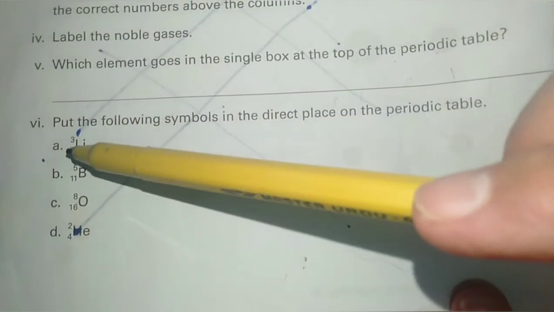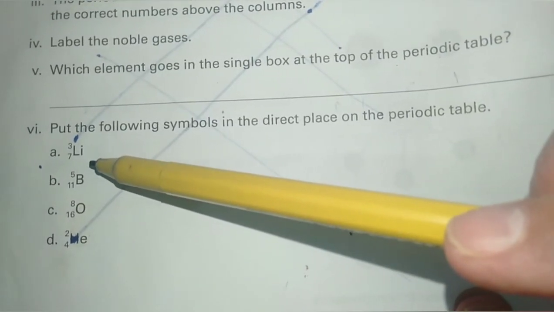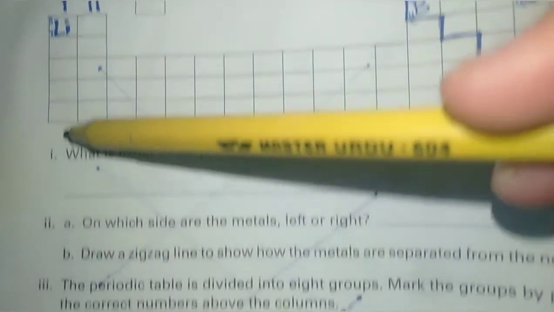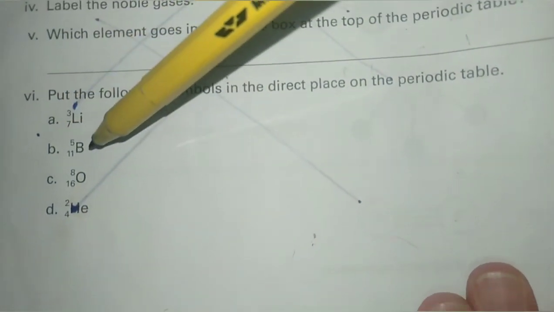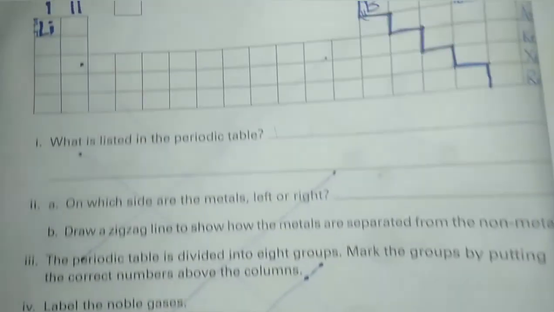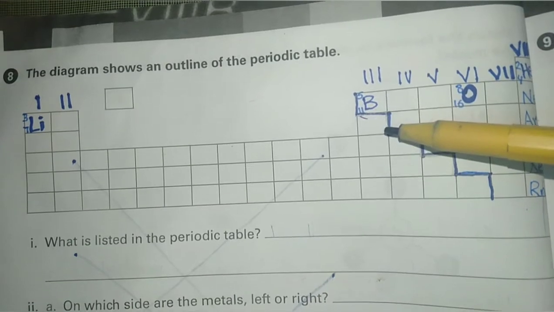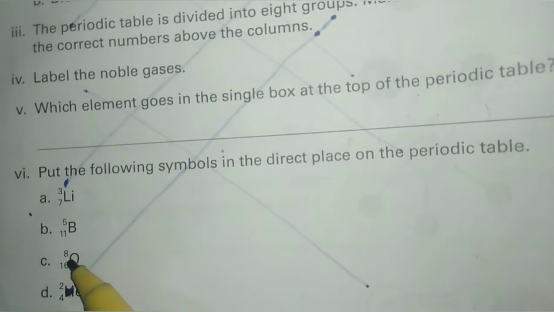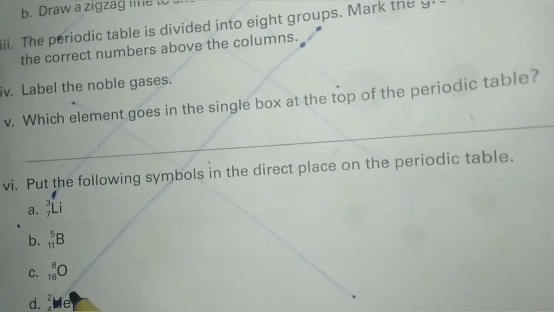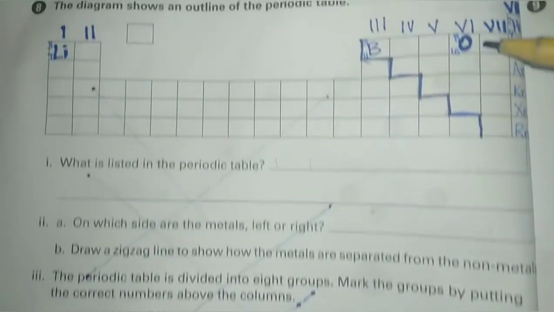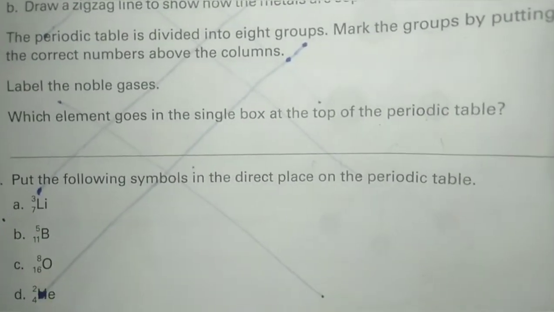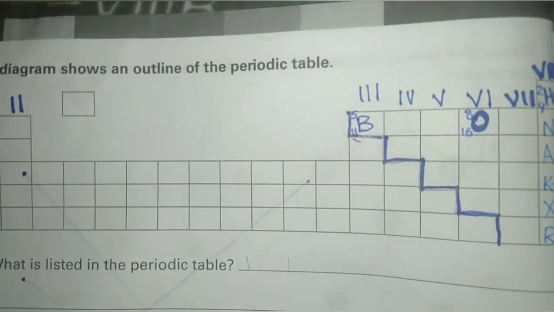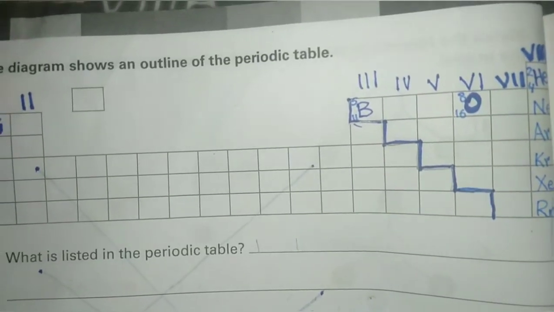Beta, this is the symbol for lithium element, and lithium is the member of first group. We will place it in the first alkali metal group. B. This is the symbol for boron, and boron is the member of third group. C. This is the symbol for oxygen having atomic number 8 and mass number 16, and it is the member of group 6. D. Helium, having atomic number 2 and mass number 4. Helium is the first element of group 8, noble gases.